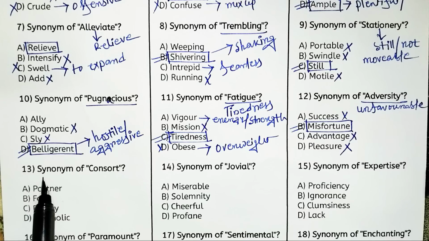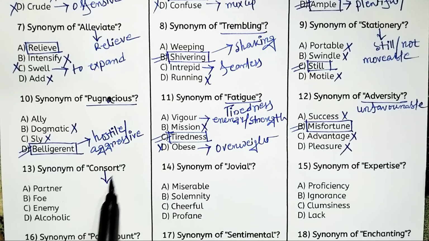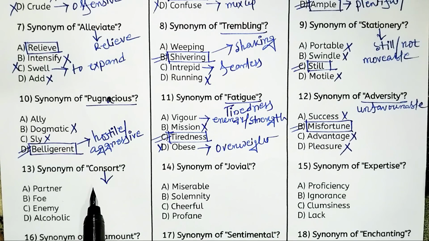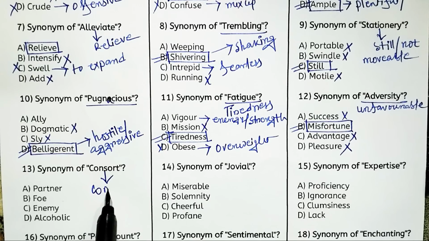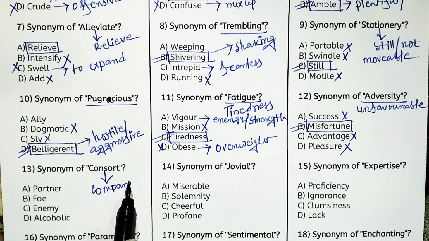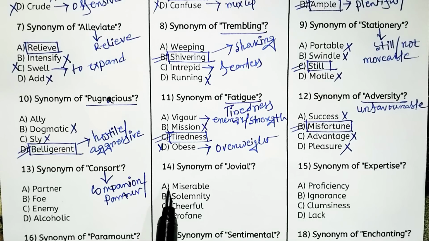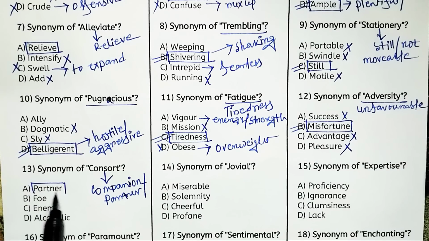Next, synonym of consort. So what is the meaning of consort? Consort means one kind of companion, or you can say partner. So look at the options. Option A, partner. Option B, foe. Option C, enemy. Or option D, alcoholic. So undoubtedly option A, partner, is the right answer.